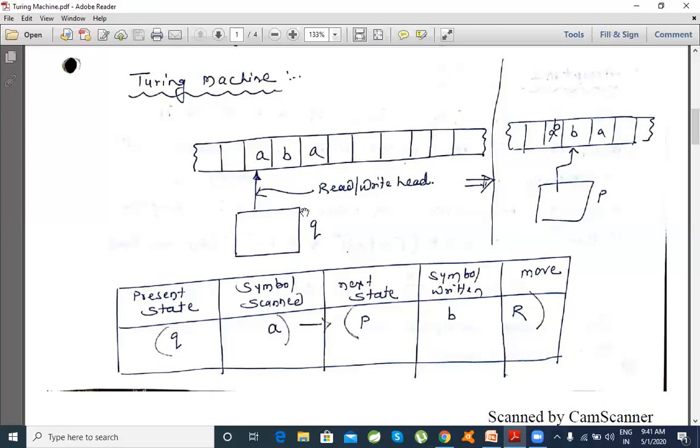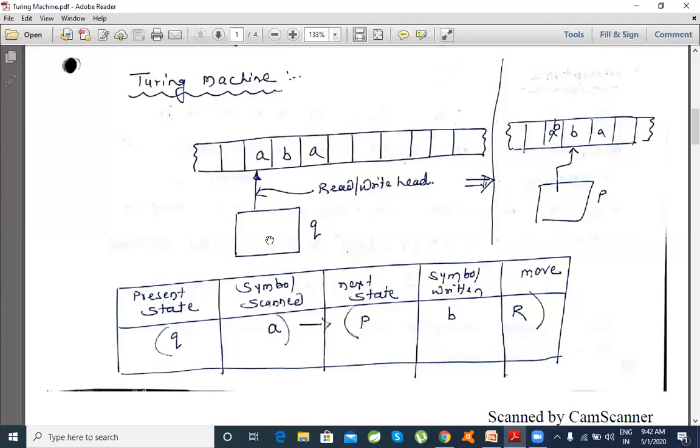Now let's suppose I am in a particular state q within my finite state machine, and the read write head is pointing to a particular alphabet on its tape.